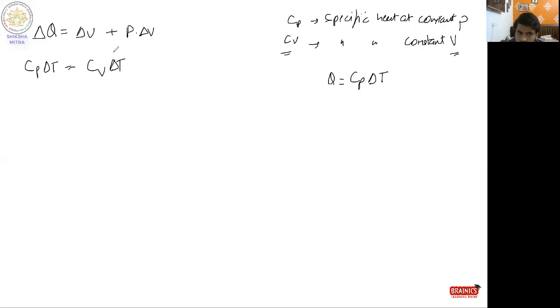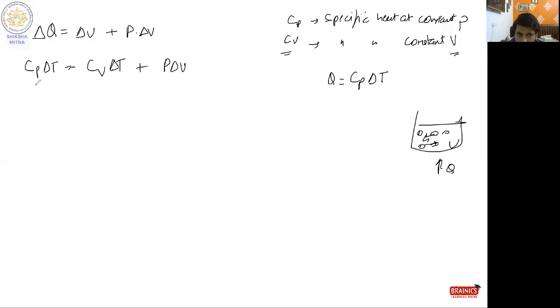Even at constant volume, the molecules start vibrating at faster speeds. The volume of the gas is the same, but the molecules inside have gained some velocity due to the heat provided to the system. So it is written as Cv delta T plus P delta V.